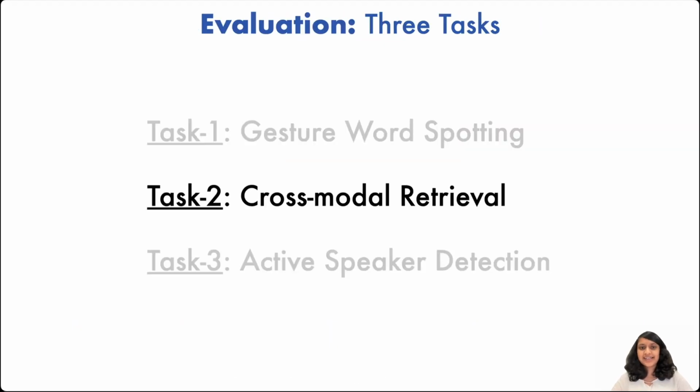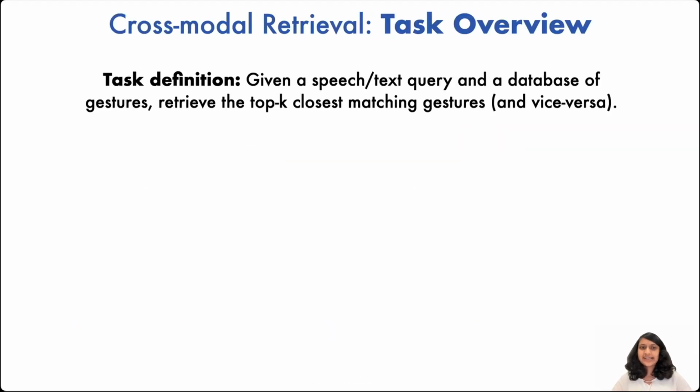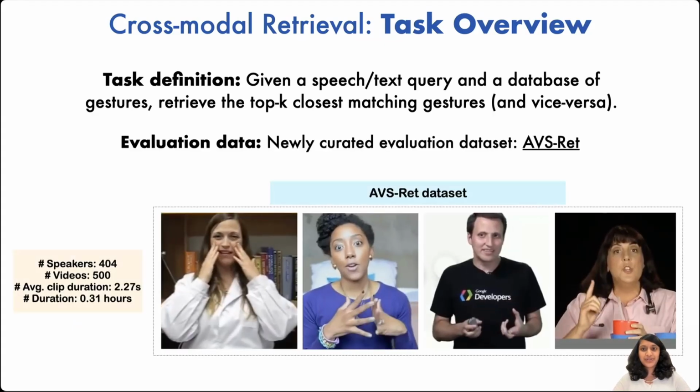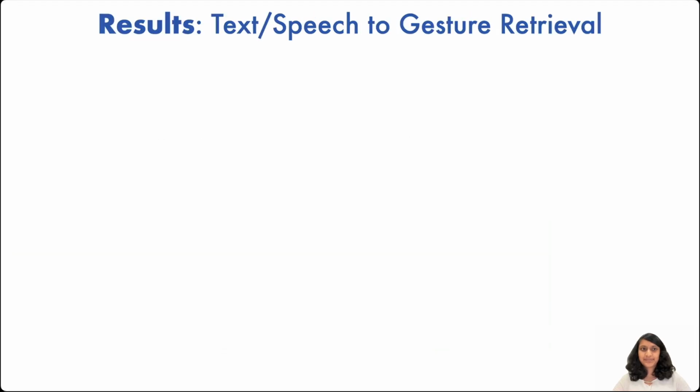The second task is cross-modal retrieval. This is a standard retrieval task where, given a speech or text query and a database of gestures, the aim is to retrieve top K matching gestures. For this task, AVS RIT is our new evaluation dataset. One of the results from our model is shown here.